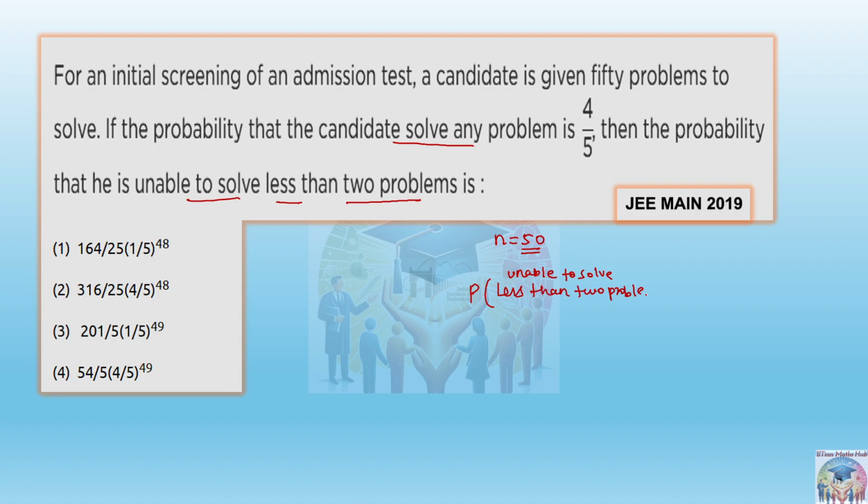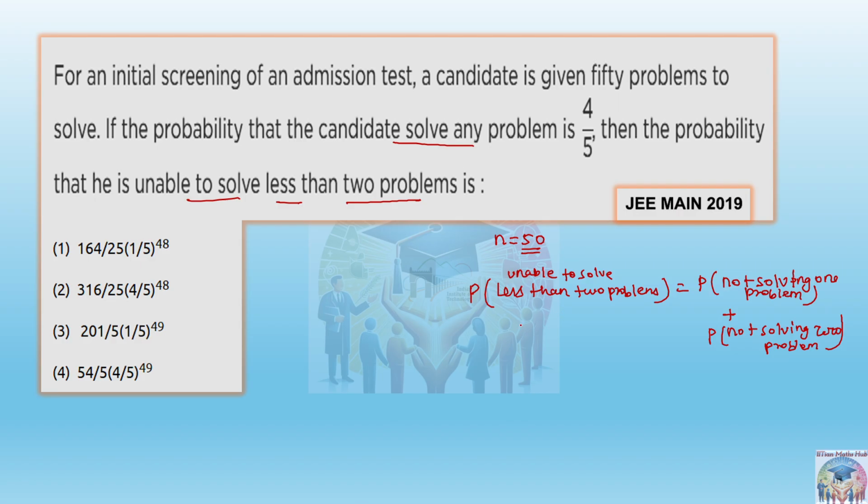If he is unable to solve less than 2 problems, it means either he is not solving 0 problems, or he is not solving 1 problem. So we'll say the probability of not solving 1 problem plus the probability of not solving 0 problems. This is the possibility. So if this is the possibility, then let's find out this value.